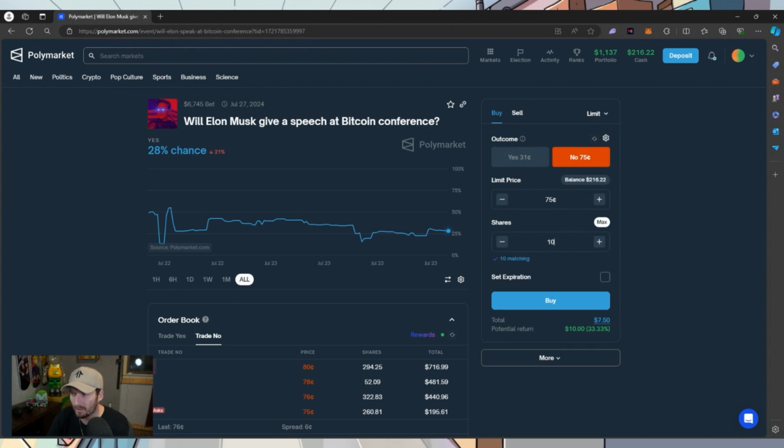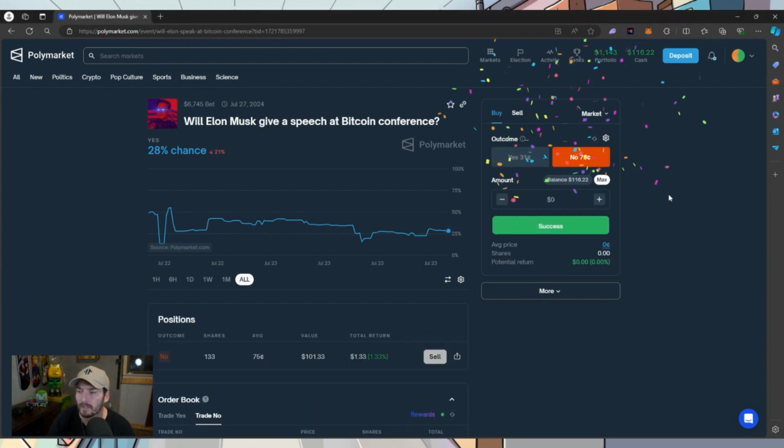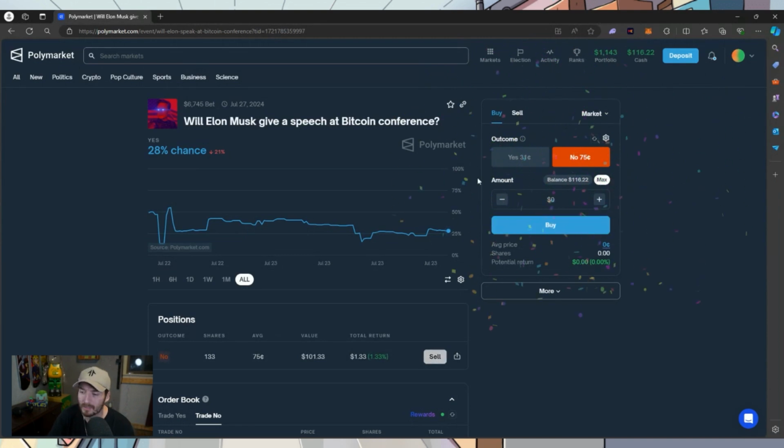If I wanted to just place another bet here, I'd win 33% of my money if I place no at 75 cents. Let's market buy this, though, because I like the market buy personally. Right now, we get 133 shares. Potential return is 33%. I'm going to buy this. No speech from Elon at the Bitcoin conference. We're locked in. So we've now placed two bets. Two bets have been placed right now.